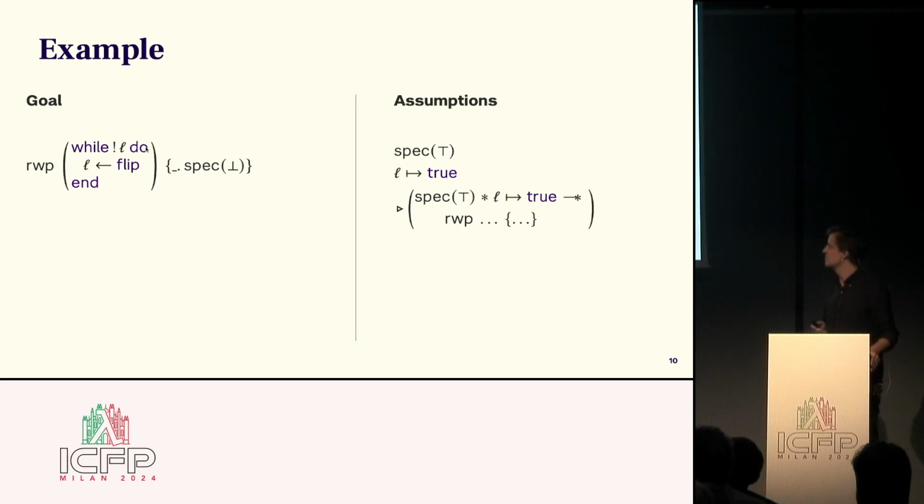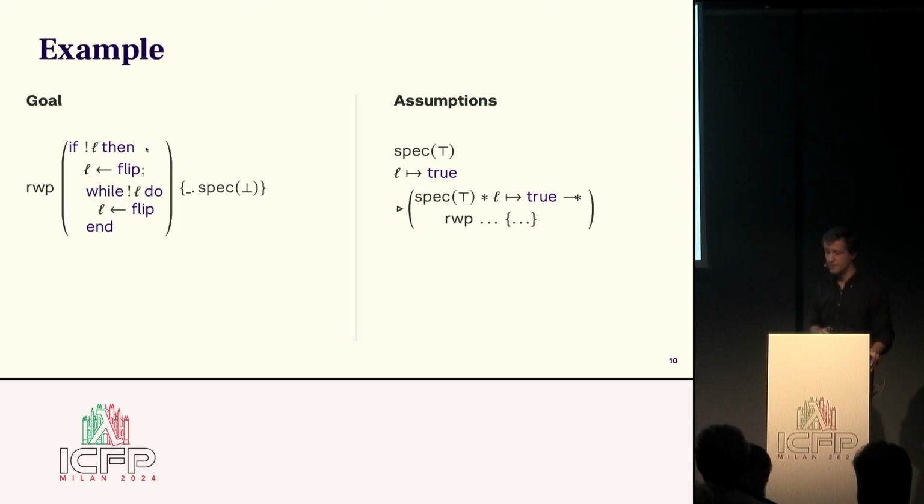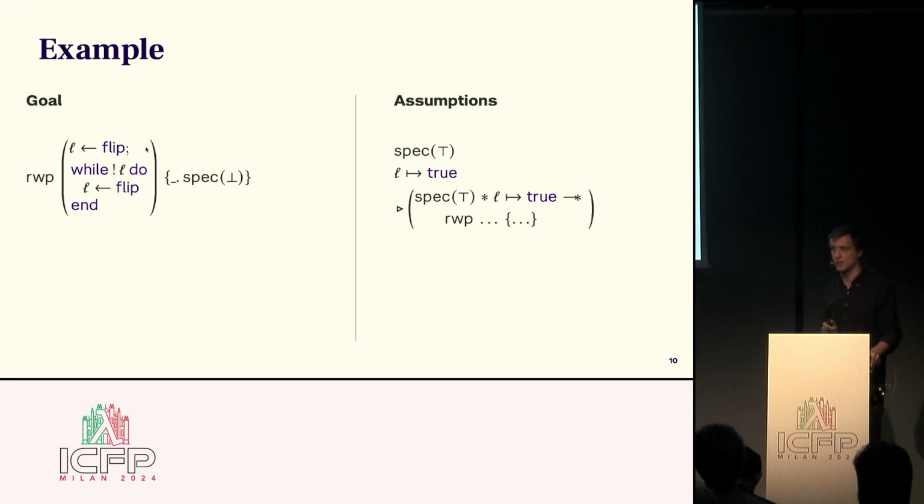What it does is that it gives us the current goal under a later modality as an assumption that we can apply later when we eliminate the later modality. Now we're going to unroll the loop just one time. Okay, we get a branch. We're going to load from the location. The location contains the value true, so the conditional is going to be true. So we're going to focus now on the probabilistic coin flip.